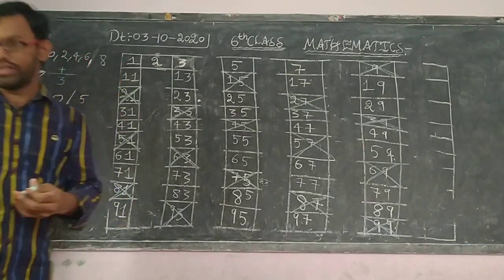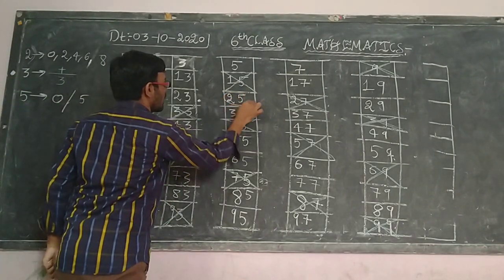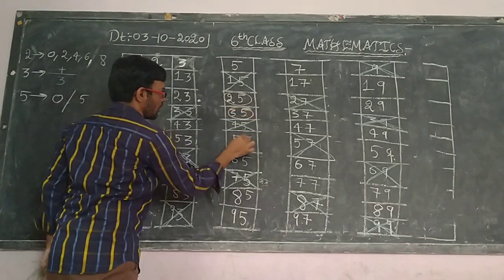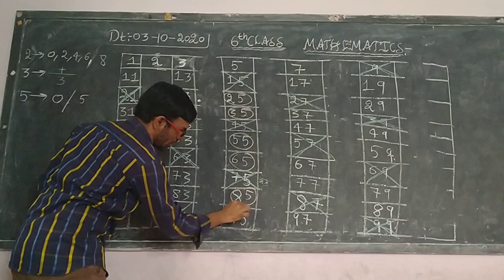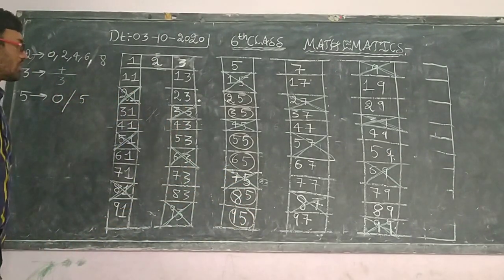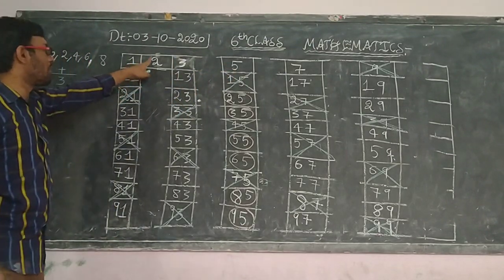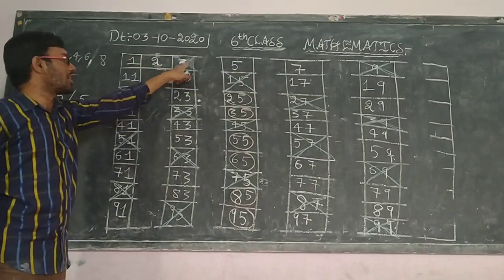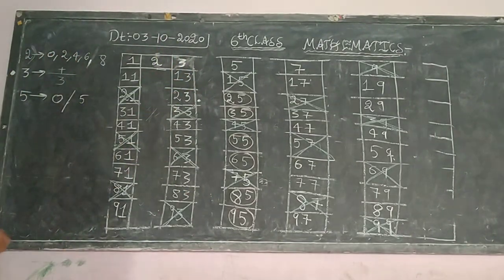Here these numbers I am circling: 35, 45, 55, 65, 85, 95. Okay, so these numbers I have circled. Any other 5, leave it. Whatever number we are considering, you leave it, and the remaining numbers you cut it. Okay, so next after 5, what is there?